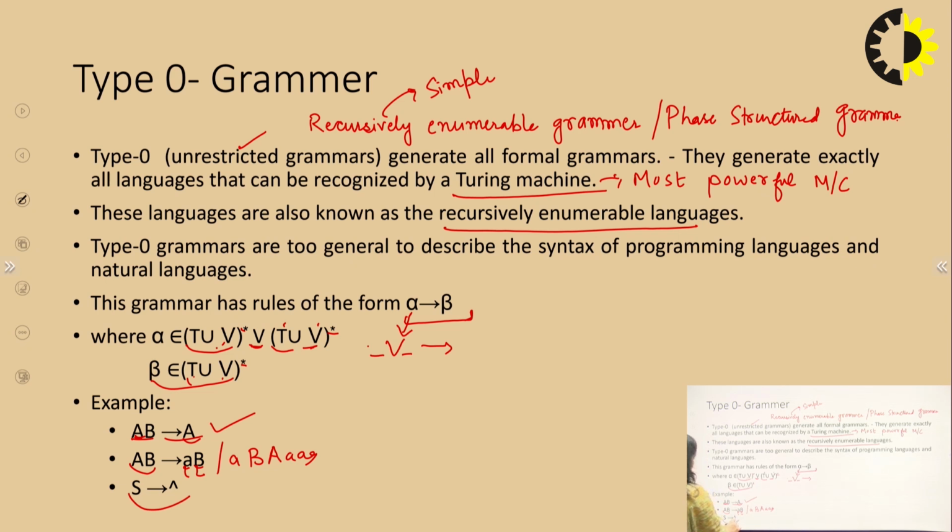And S goes to null value is also acceptable here because beta belongs to (T union V)*, and if we put the closure equal to 0 in place of star, then we get a null value. So S goes to null is also a type 0 grammar.